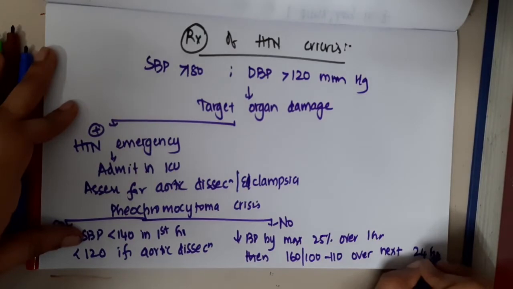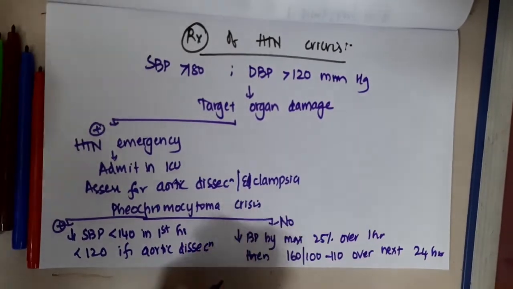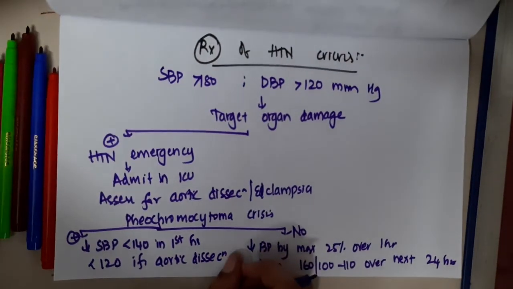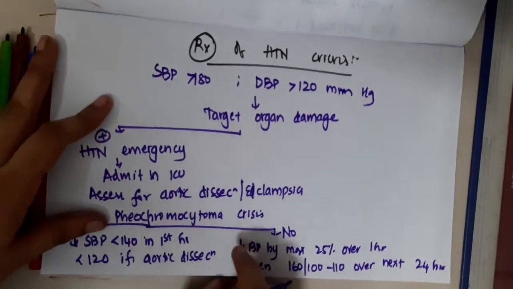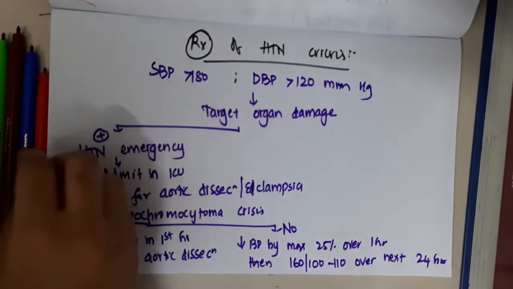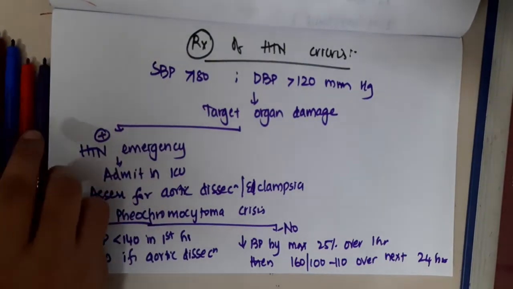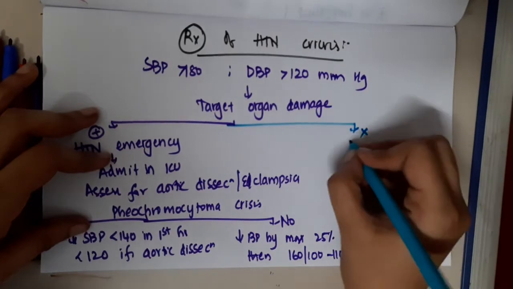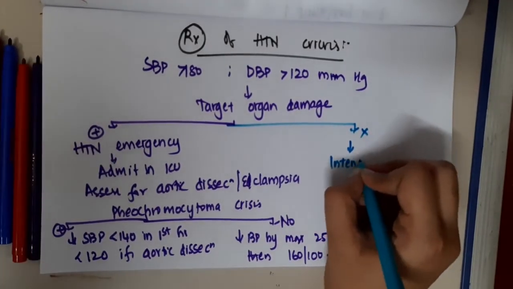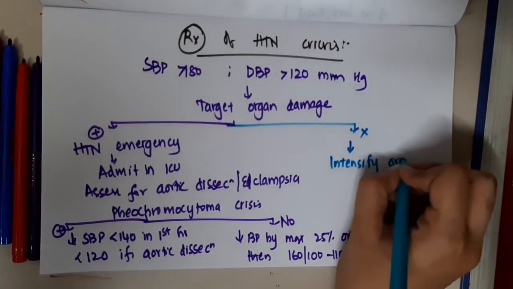Because aortic dissection, eclampsia and pheochromocytoma are difficult conditions, you should reduce to a lower systolic blood pressure when compared to a normal hypertensive emergency. Now, if there is no target end organ damage, then you should intensify the oral therapy.